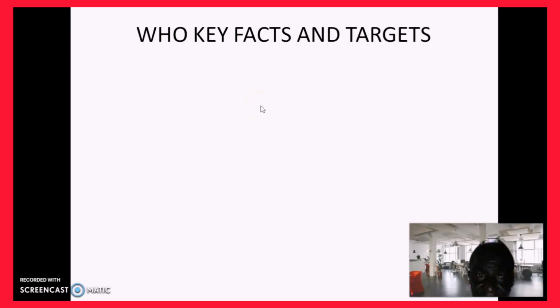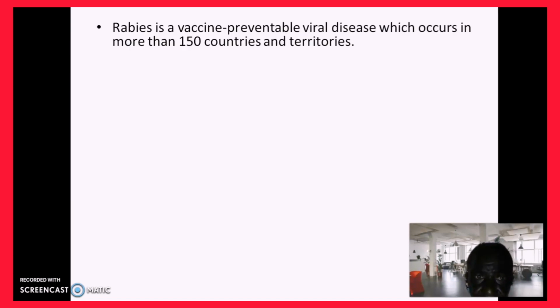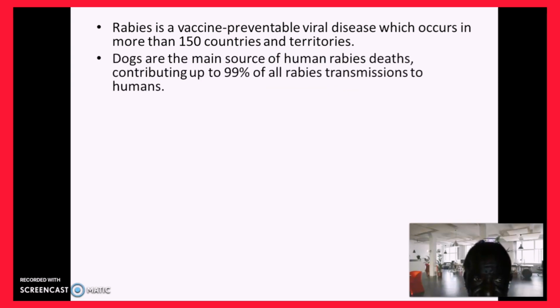WHO key facts and the targets of WHO. Rabies is a vaccine-preventable viral disease which occurs in more than 150 countries and territories. So it is widespread, but it has reduced in incidence. The incidence has really reduced.